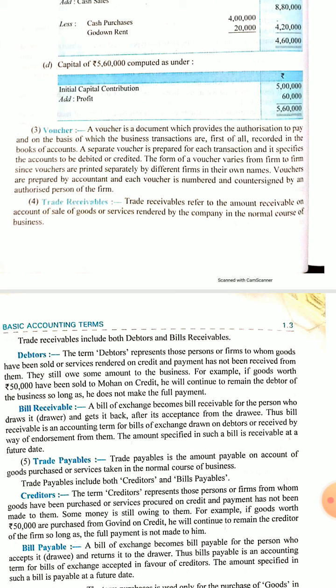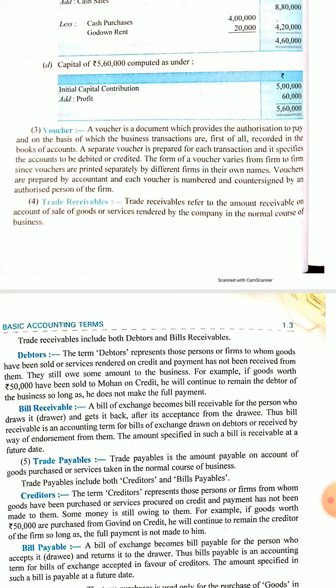So he is a debtor. But when the same debtor issues a bill, that means a bill is a guarantee to pay the drawer of the bill the amount which is written on the bill after a certain period of time which is mentioned on the bill. So a bill receivable is like a guarantee to pay after some time.